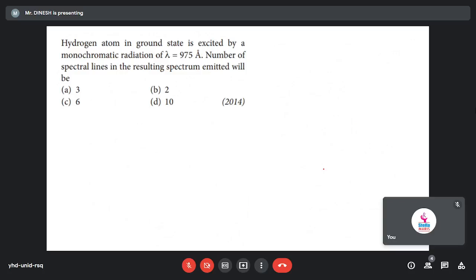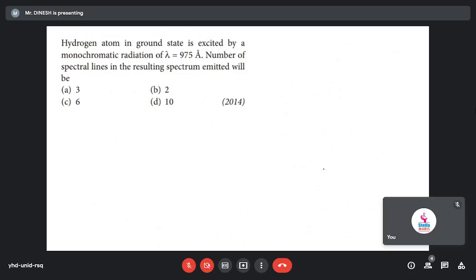The hydrogen atom in the ground state is excited by monochromatic radiation of lambda equal to 975 Angstrom. Then the number of spectral lines in the resulting spectrum emitted will be the number of...